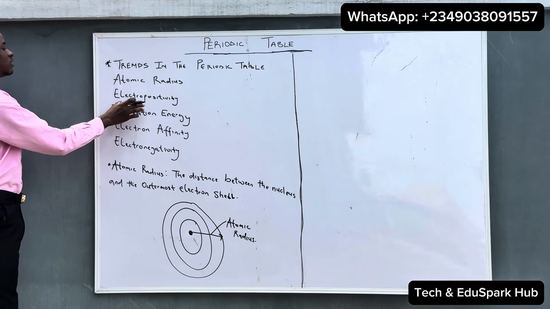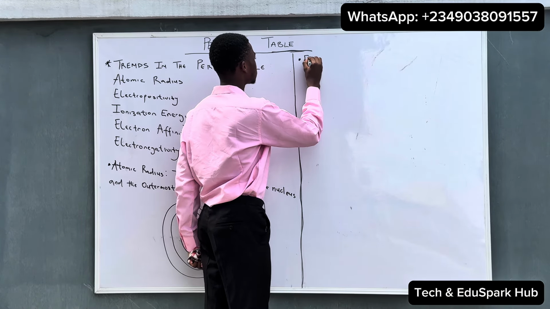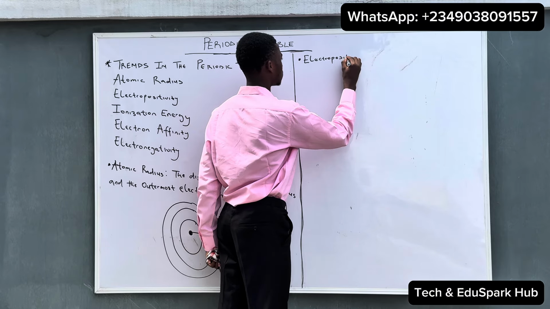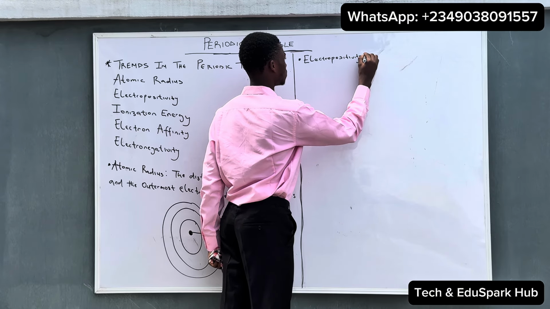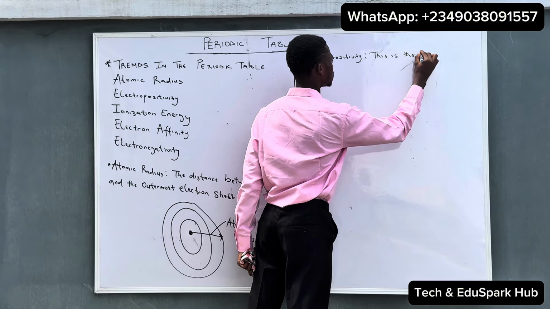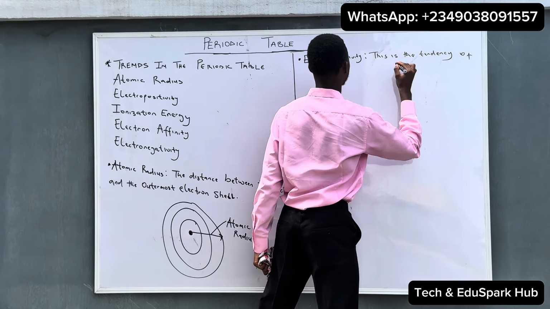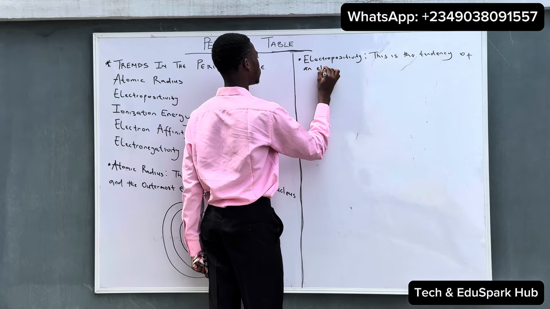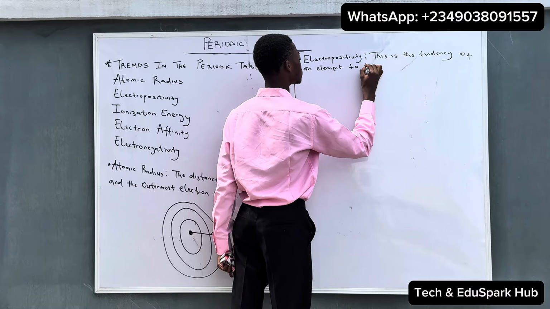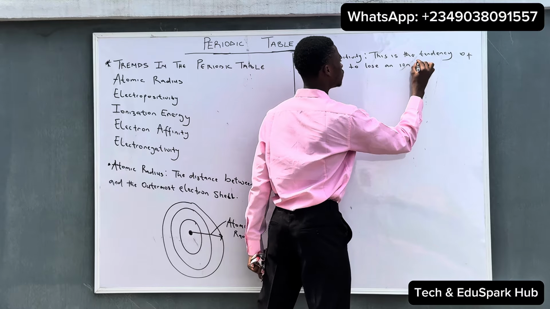So let's look at the definition of electropositivity. Electropositivity is defined as the tendency of an element or an atom to lose an electron to form a cation.